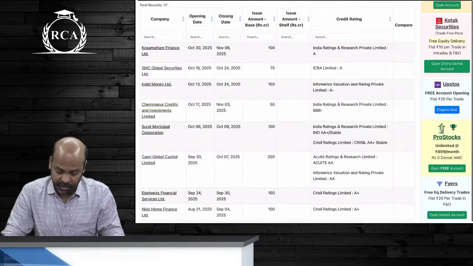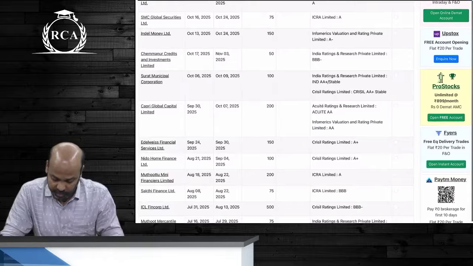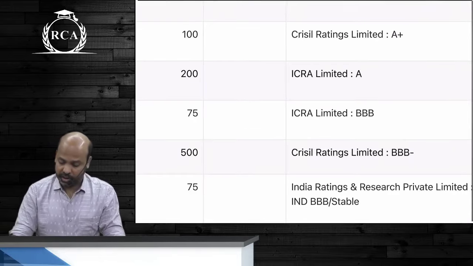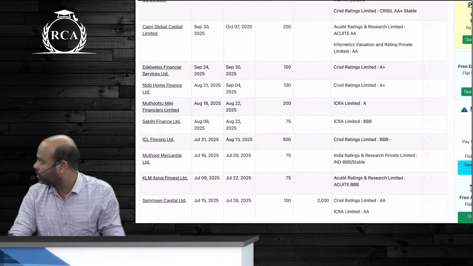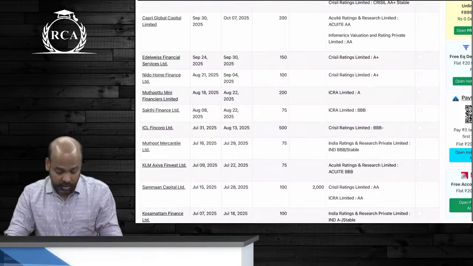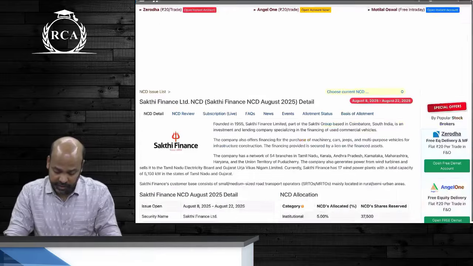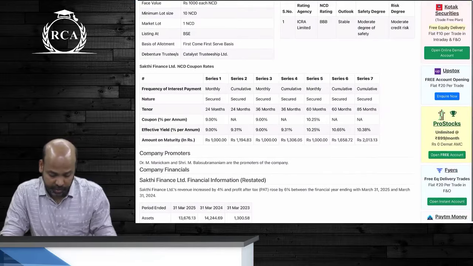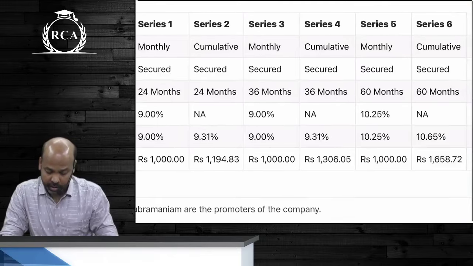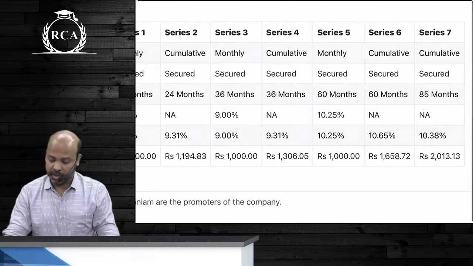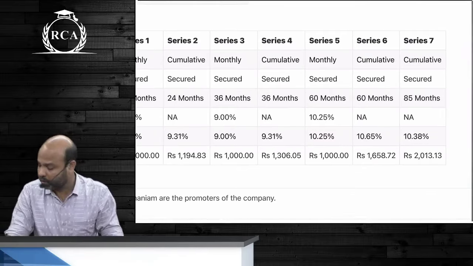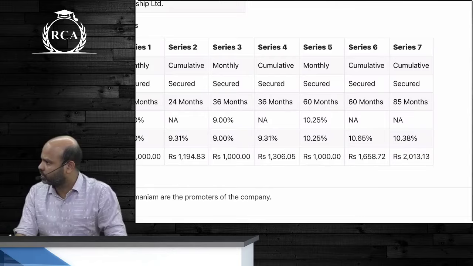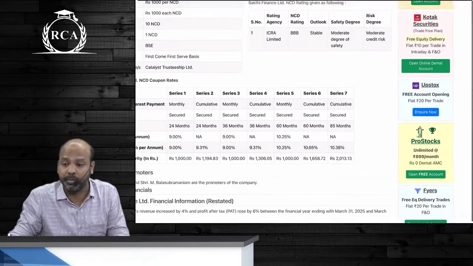So the different debt issues that are coming up in this month, the credit ratings of the companies are different. If you see this, there's one company that has a credit rating of BBB. The interest rate offered by this company for a shorter period was about 9%. For a longer period, beta, the interest rate they offered was 10.25%. 36 months is too short a period, guys. Interest rates also depend on time period.